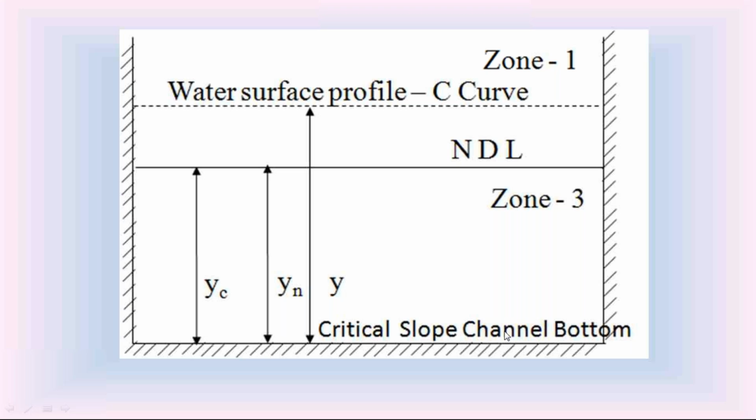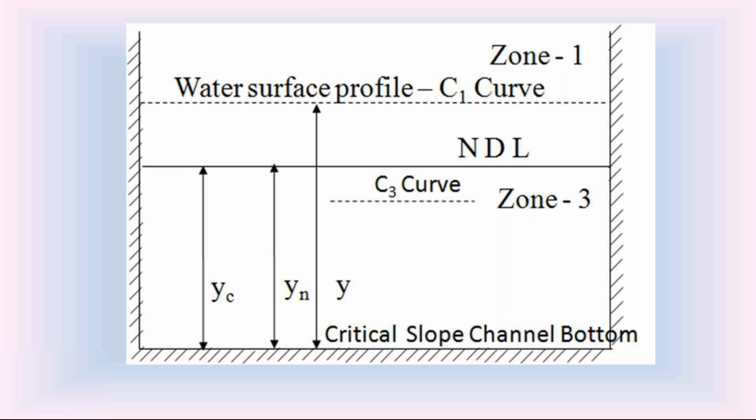So in the critical slope channel, the water surface profile may be either in zone 1 or in zone 3. If the water surface profile is in zone 1, we call it a C1 curve. If it is in zone 3, we call it a C3 curve. So in the critical slope channel, zone 2 is nullified. There is no zone 2 because yn is equal to yc. So we have only zone 1 and zone 3.